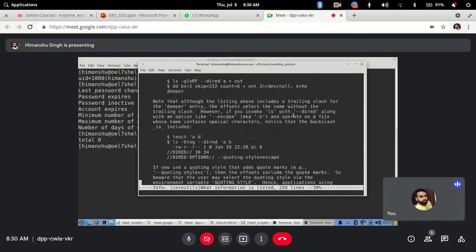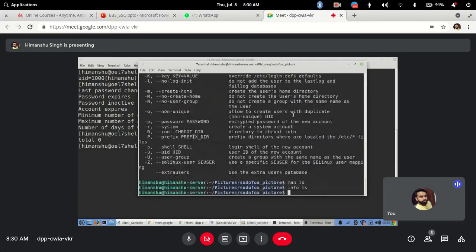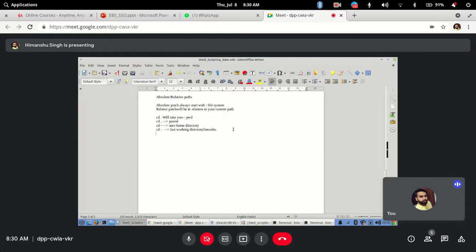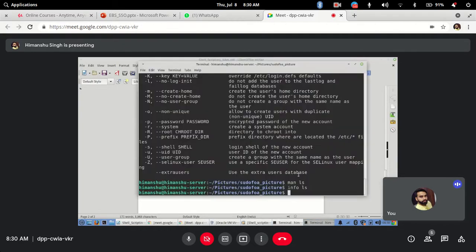Okay, so info is the biggest information about any command. Again, to come out of info, you have to press Q. So in total we have 4 important things here: what is, then help, which is the command name followed by hyphen help, then man command, and then the last one, the info command. From these you can find out any options available with the command and the details of that command.